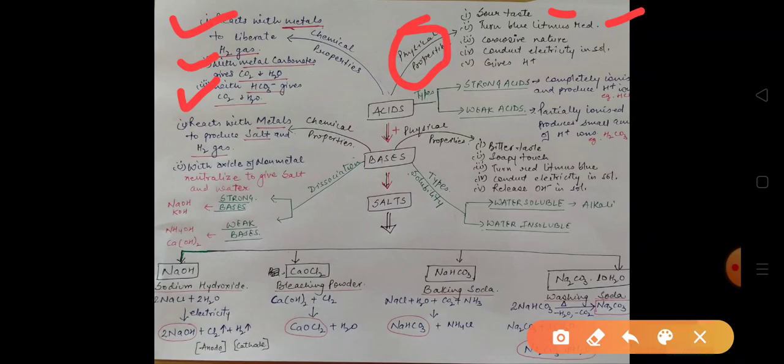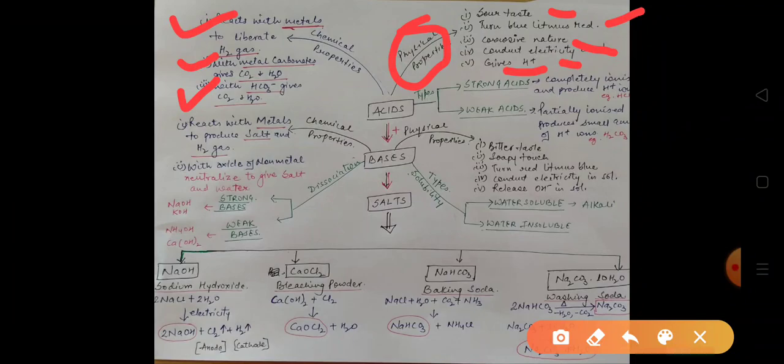Then acids are corrosive in nature, that means they have a burning sensation. They corrode substances. Next, they conduct electricity. Acids conduct electricity in their solution form. And next, they give hydrogen ions. Acids release hydrogen ions. So these are the physical and chemical properties of acids.